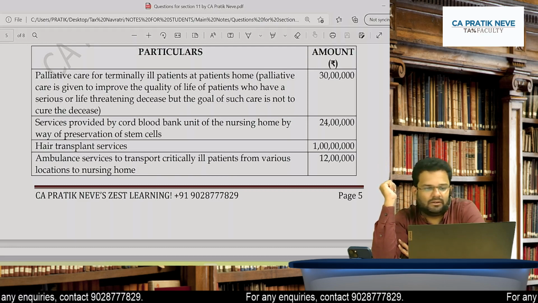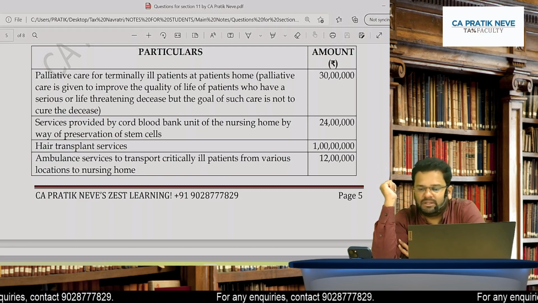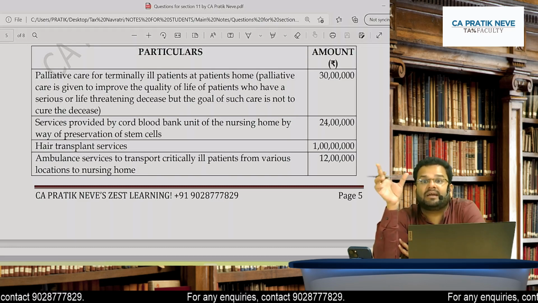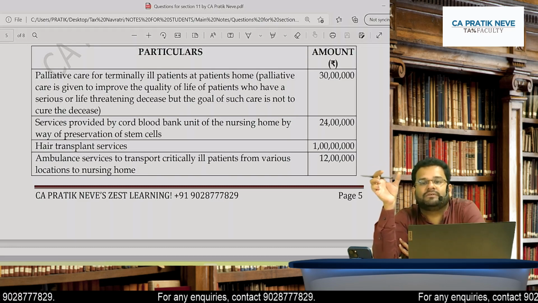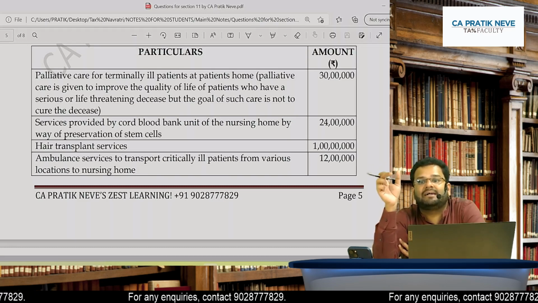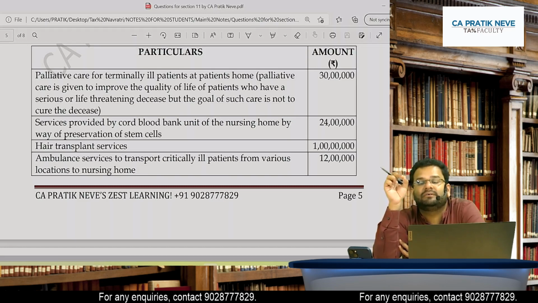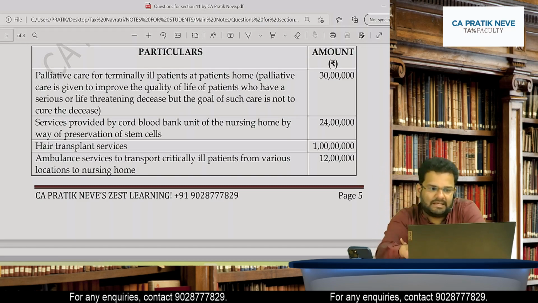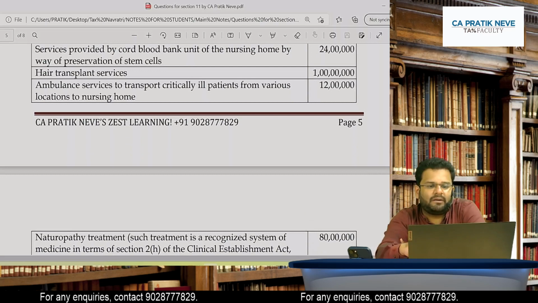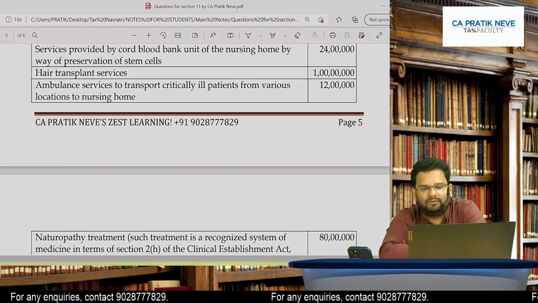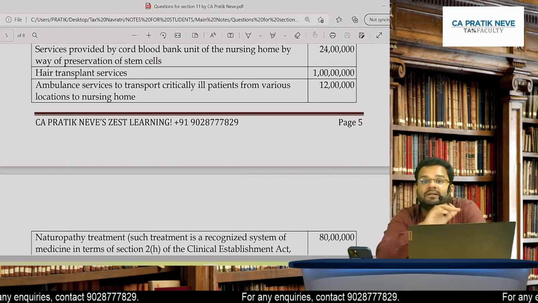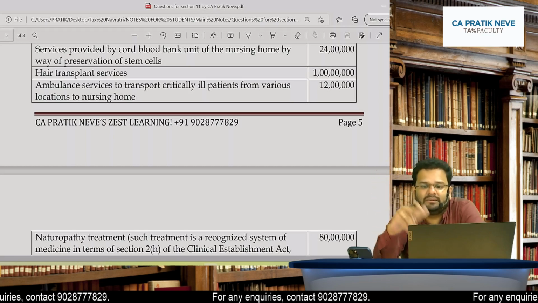What happens with palliative care for terminally ill patients? It is a health care service. So that health care service is exempt. Yes. Services provided by cord blood bank unit. So I told you even services by blood bank are exempted.